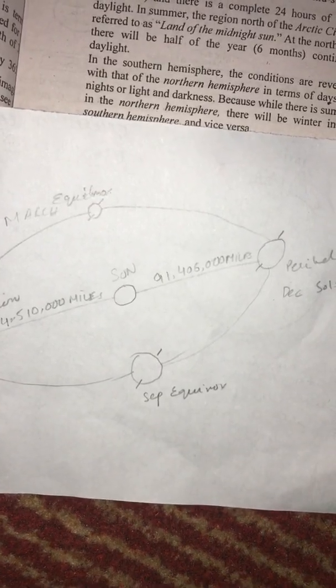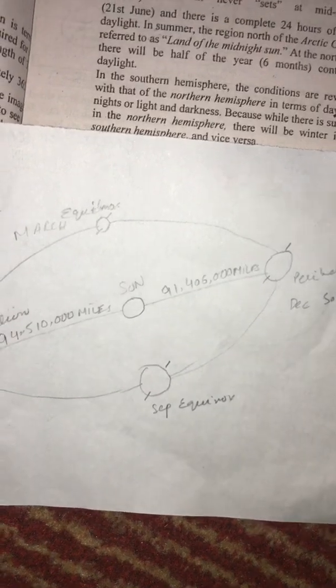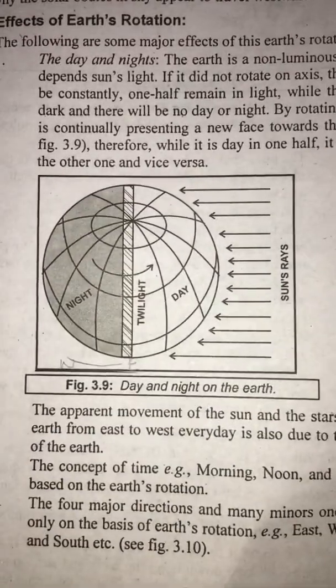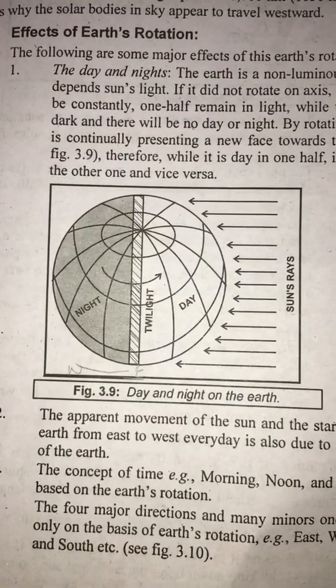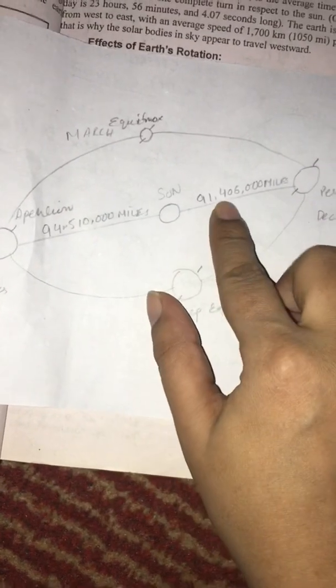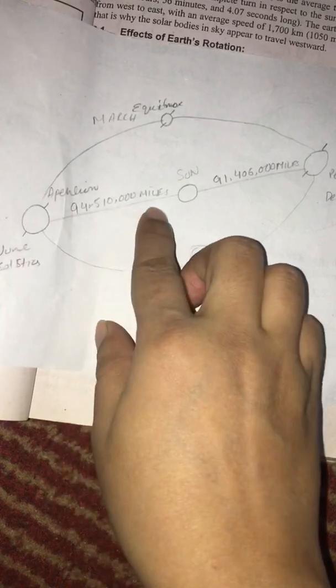Depending on the position of the earth in its orbit around the sun, as you see in the diagram, some parts of its surface are closest to the sun and some are farthest from the sun. This diagram shows the closest to the sun and the farthest from the sun. Aphelion. This distance measures about 94.5 million miles.